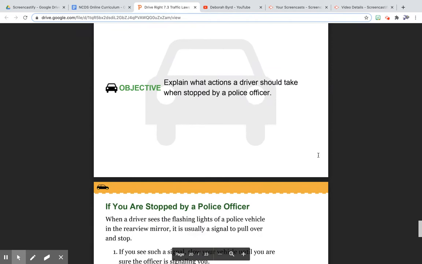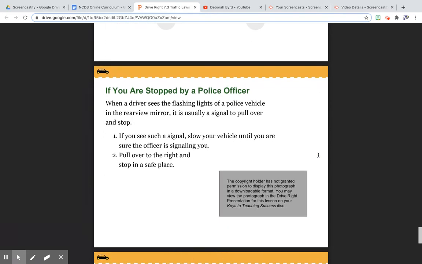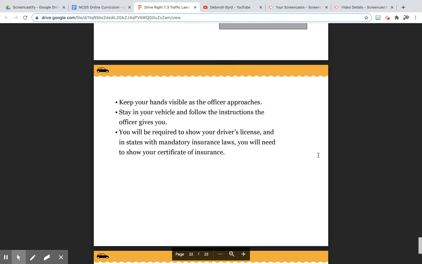What action should a driver take when stopped by a police officer? When a driver sees the flashing lights of a police vehicle in the rearview mirror, it is usually a signal to pull over and stop. If you see such a signal, slow your vehicle until you are sure the officer is signaling you. Pull over to the right and stop in a safe space.